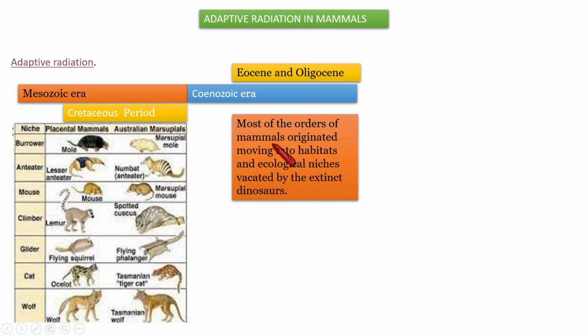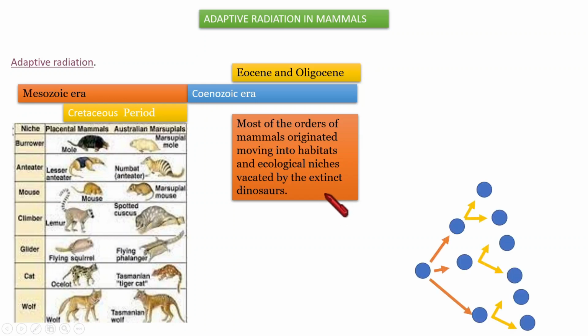Those mammals that evolved originated in the habitats and niches previously occupied by the extinct dinosaurs. So by the period of the Cenozoic era, the planet is mainly occupied by diverse types of mammals.